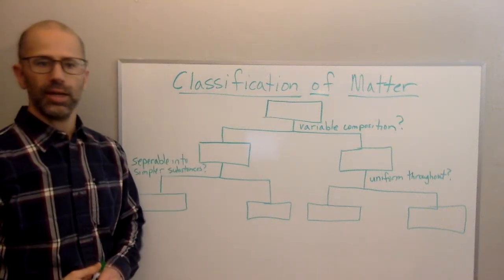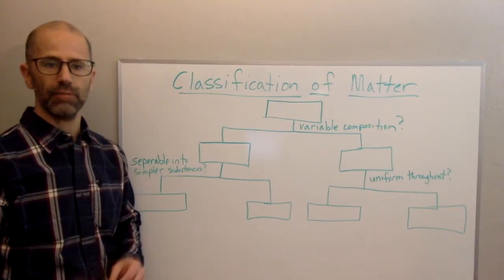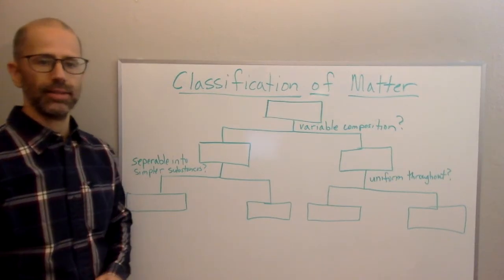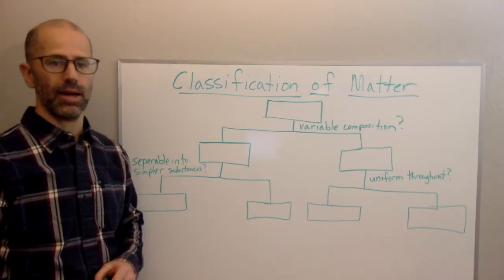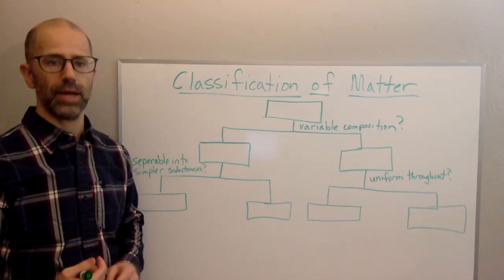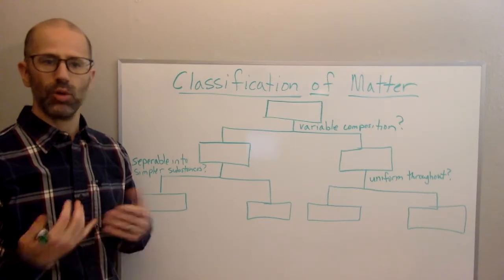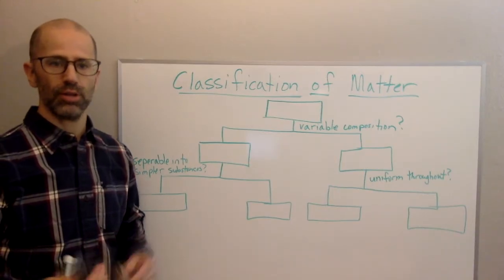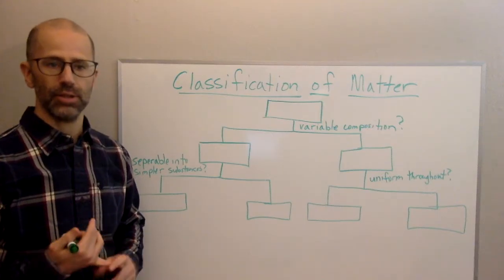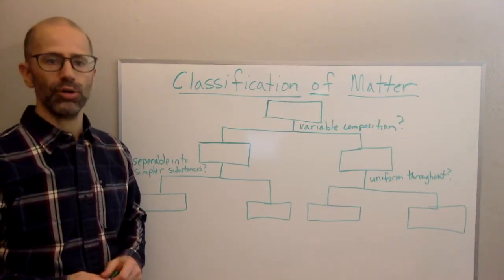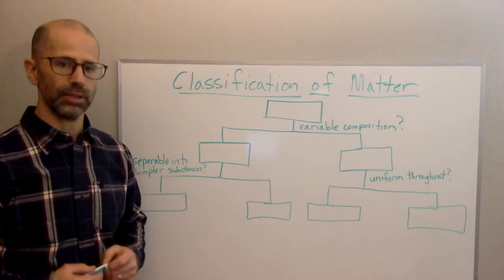Hello and welcome. This is going to be the lesson on classification of matter. Now, last time I went over the phases of matter and I explained the properties of the phases of matter from an atomic point of view, and that's a way of classification as well. So you can classify matter according to its phase: solid, liquid, gas, or plasma. Or you can classify matter according to composition, and that's what I'm going to cover today.